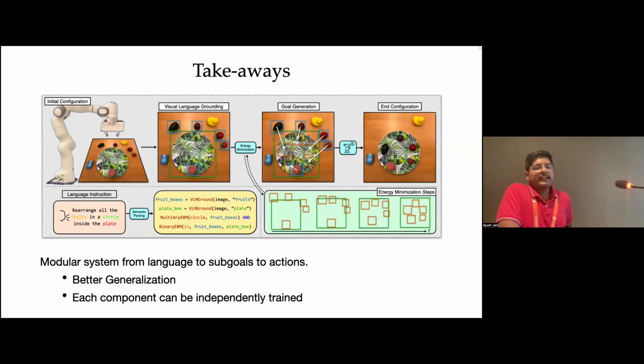So maybe the key takeaway from this talk, similar to Animesh's talk, is that you should separate what and how. Instead of mapping language to actions directly, you should first map language to some subgoals and then map the subgoals to the actions. This lets us generalize better and be more robust to different perceptual variations. And more importantly, each component can be trained independently, can be trained on much larger datasets, and we can benefit from all the foundation models that we are building up in the community.